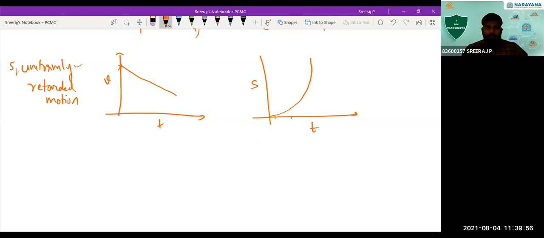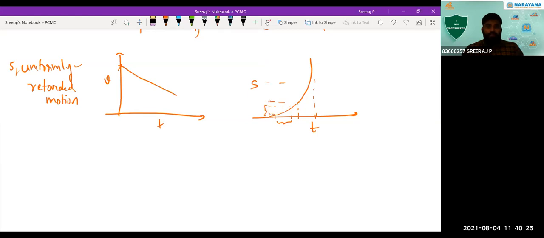You can see what the displacement is in that case. This much only is the displacement. But for the same time interval after some time, you can see there will be more displacement. That is the case of uniformly accelerated motion, because the distance covered within a certain time initially will be less compared to the distance covered in the same time interval after some time. So that is what uniformly accelerated motion means.